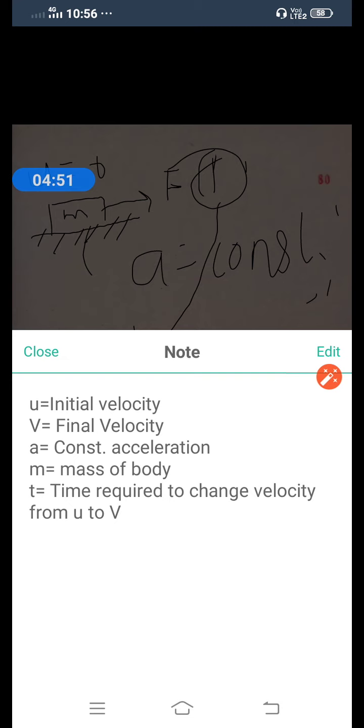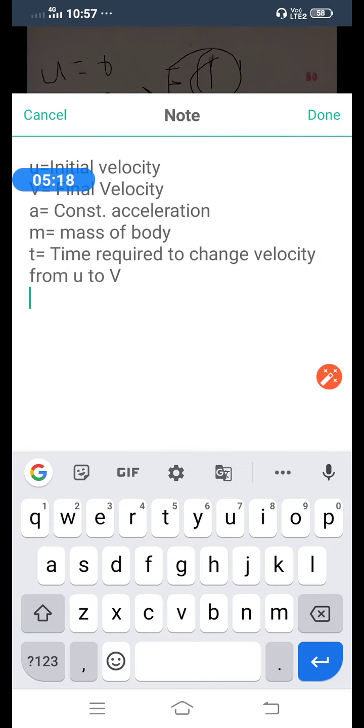So these are the designations of that example. u is the initial velocity, v is the final velocity, a is the constant acceleration, m is the mass of the body, t is the time required to change velocity from u to v, that is from case 1 to case 2. And one designation is missing. So what is that designation? F.